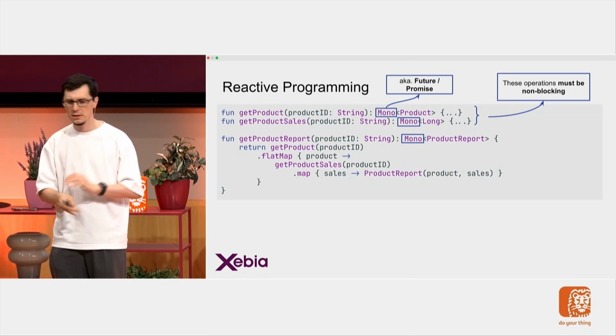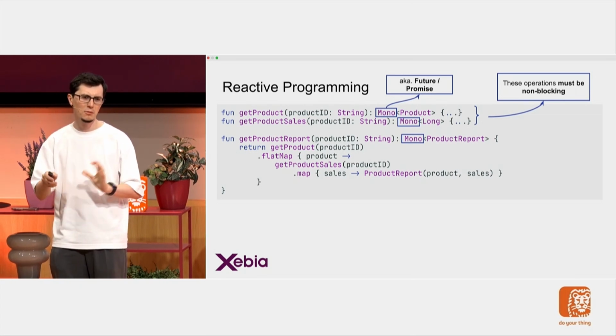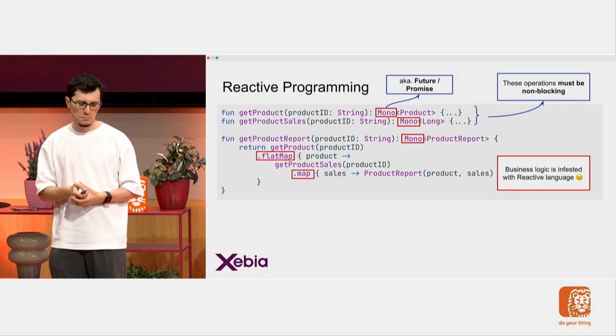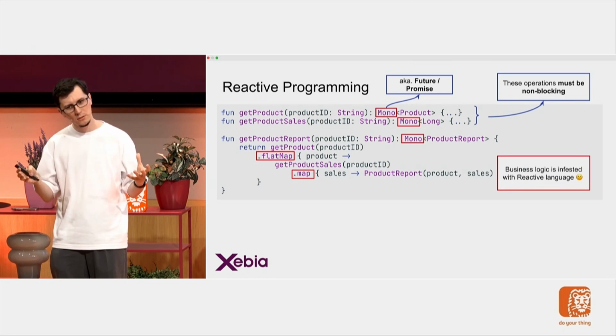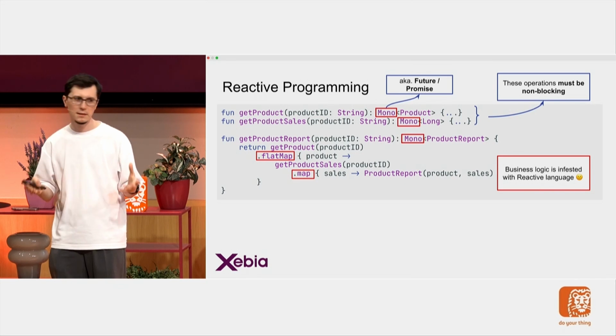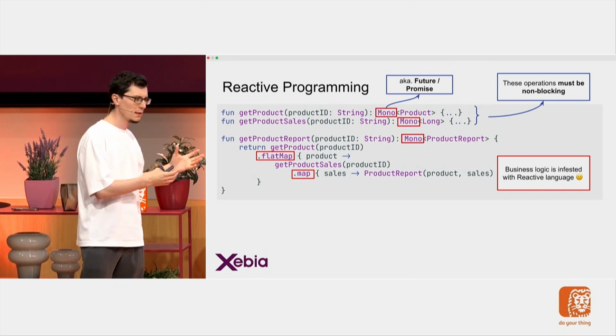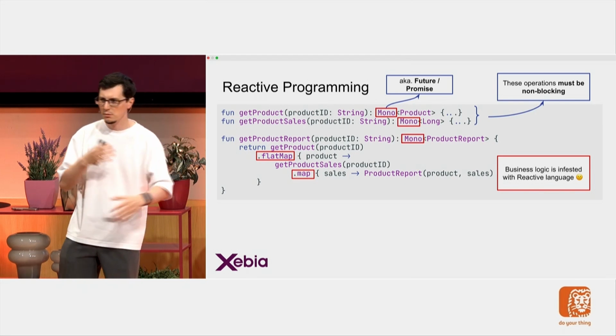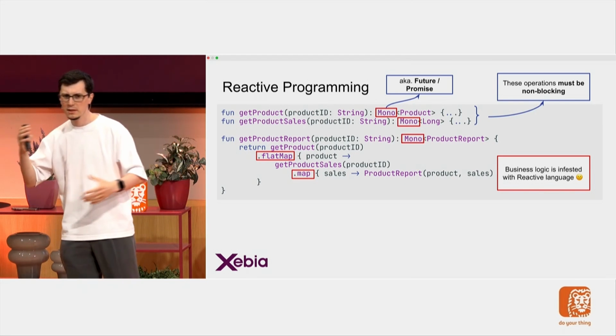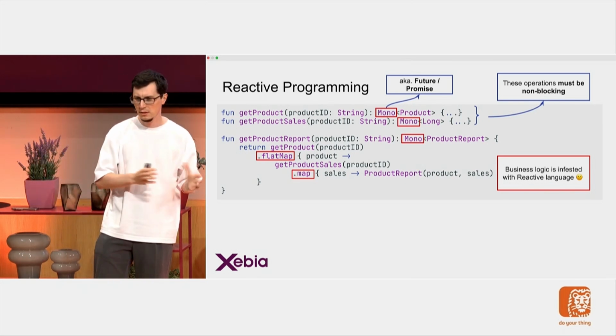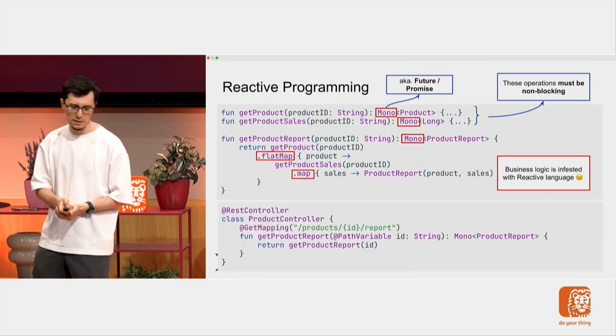So this might be already better than callbacks. Yes, my function signature is a bit better now. I don't have callback hell. But still, my application code is invested with all this logic. And why is that? I want to do one simple thing, but why is my application code suddenly having to include stuff about how I execute the I/O operations? So it doesn't make a lot of sense.